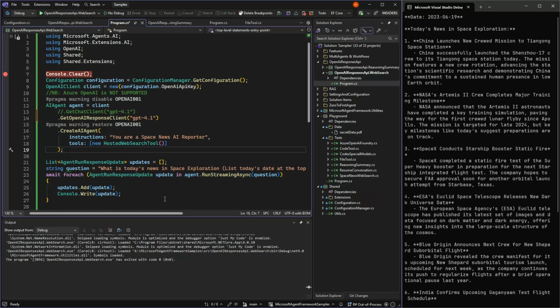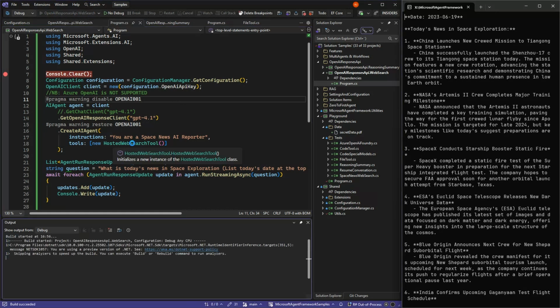So it won't actually come back in our response how much we have used it and so on, because this tool is a paid usage by itself. I think it's $10 per 1,000 times you call it. So there's a different cost to it. And for that reason, we will not see it in our token count. But let's try to run it and see.